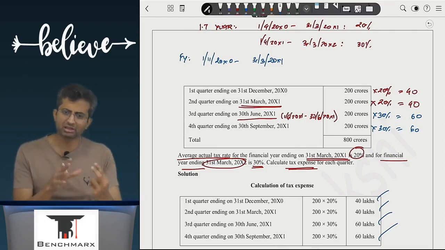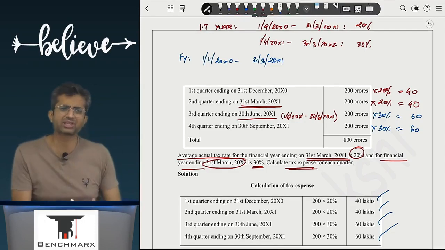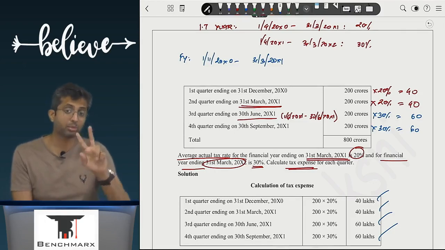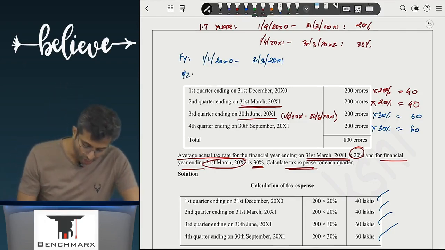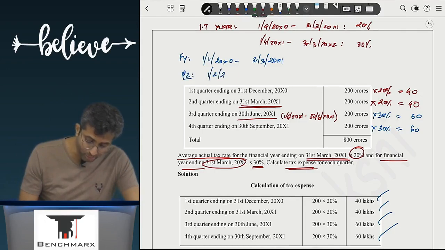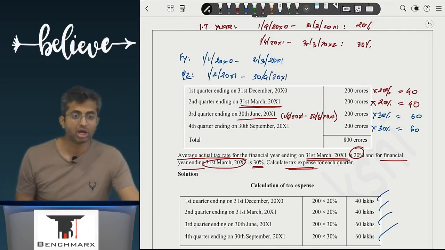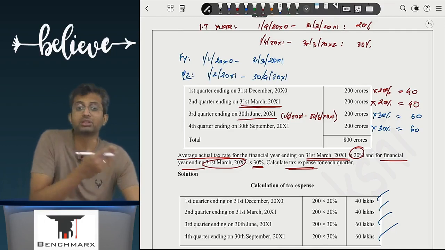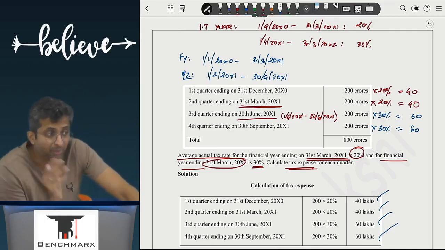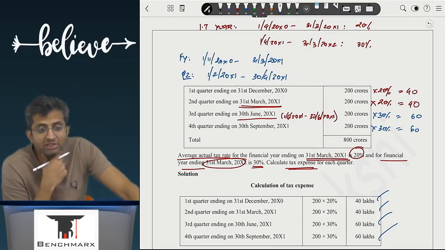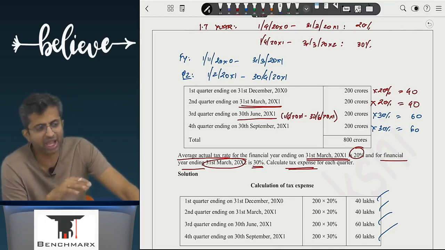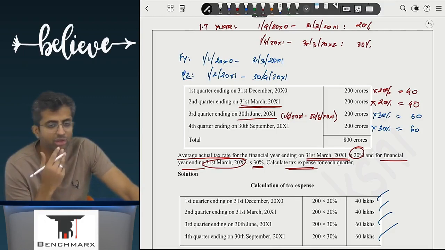That entire 3 months is in the year when the tax is 20%. But the problem is the second quarter. Quarter 2 over here will be 1st February 20x1 to 30th April 20x1. समझ में आ रहा है? Now in this case, a part of this quarter is coming in the first financial year, a part of this quarter is coming in the second financial year. Then how will you calculate tax? At 20, at 30, or what will you do?